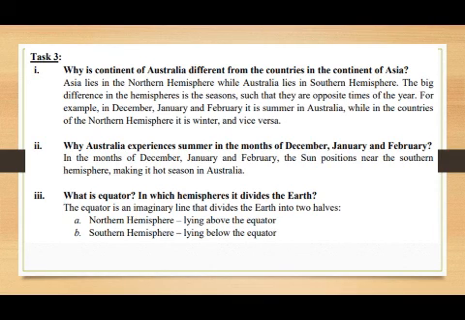What is the equator? Here is the definition of the equator. The equator is an imaginary line that divides the earth into two halves, the northern hemisphere and the southern hemisphere.